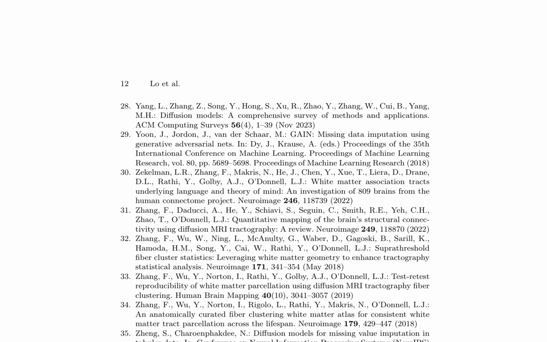These models are essential for identifying white matter tracts and mapping brain connectivity, as they can reveal valuable information about the brain structure and function. The paper also delves into the application of diffusion models in missing data imputation, where they are used to estimate missing values in datasets. This is particularly important in neuroimaging studies, where missing data can significantly impact the accuracy of results. By utilizing diffusion models, researchers can fill in gaps in their data, leading to more reliable and accurate findings.